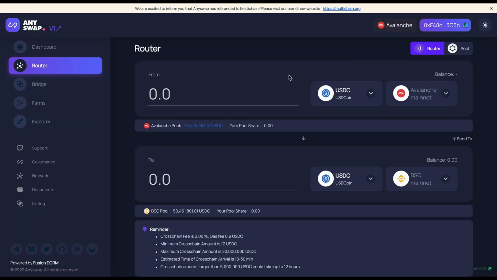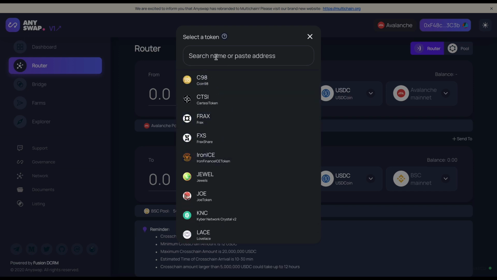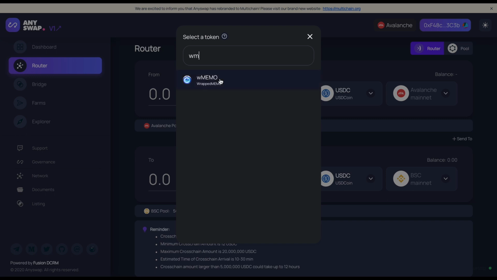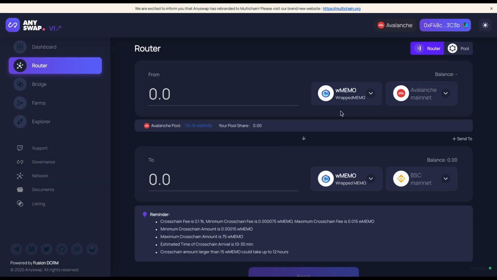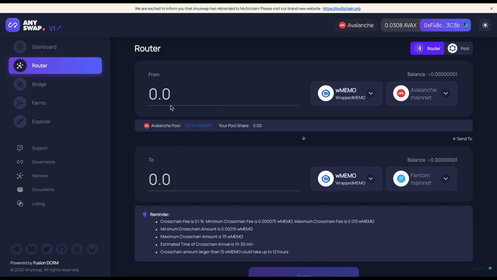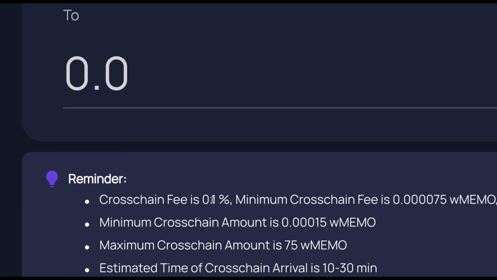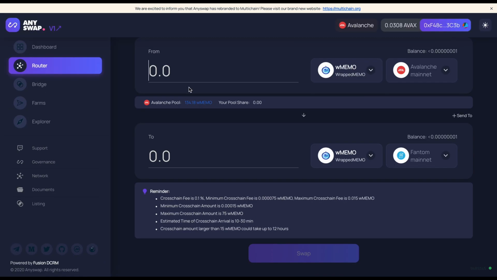Let's say I have wrapped memo. Yes, there it is, right? I select wrapped memo. Then down here, you select wrapped memo as well, and then you select Phantom, right? Good. Insert the amount you want to transfer. Note there's a 0.1% cross chain fee, right? Once you do that, you swap, boom, you have wrapped memo on Phantom.